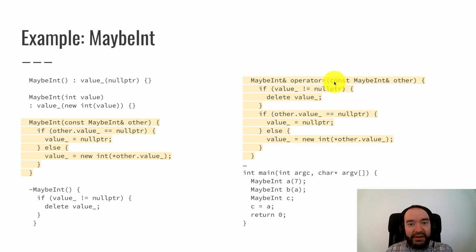Here I'm overloading the equal operator. This is the copy assignment operator that gets invoked when you do an assignment like C equals A here. And it's actually a copy-paste of the copy constructor code. So it says if the thing I'm copying from is null, just set my pointer to null. And before we do that, check if we need to free it. If we currently have a pointer, we free that first. And then the same logic. So now if we were to run this, we don't get a crash. It works fine.